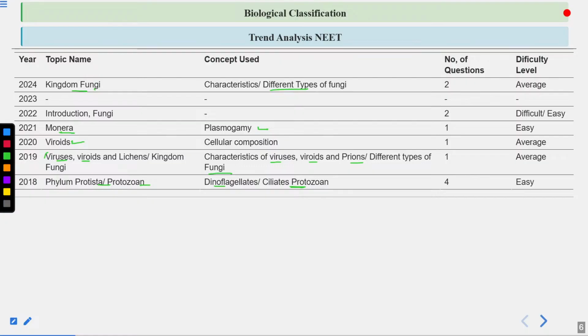The maximum number of questions, even 4 questions, have come from this chapter. So every year it varies. Minimum number of questions, 1 question. Maximum number of questions, 4 questions. Usually the questions are of average type. Sometimes the questions are quite easy. When they have given you 4 questions, these 4 questions were easy. So if they have increased the number of questions, then these questions were very easy. Sometimes some of the questions can be quite difficult also, and some can be easy.